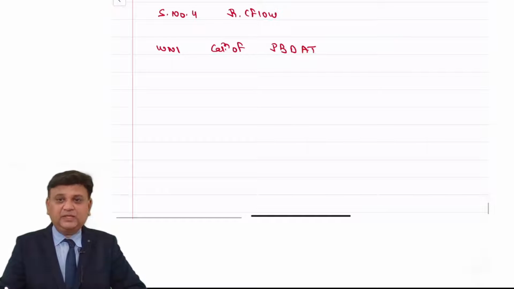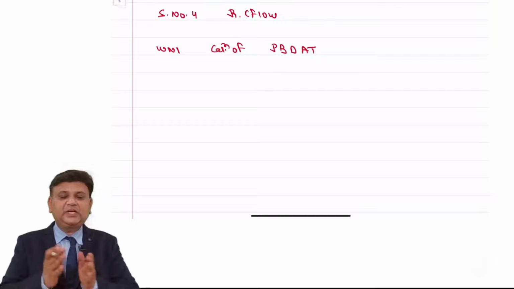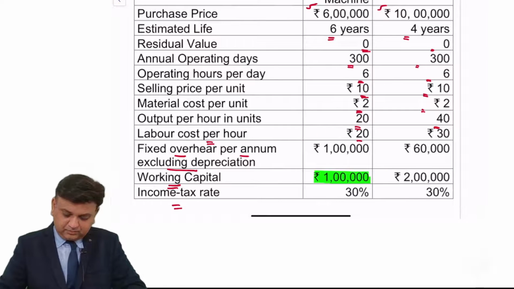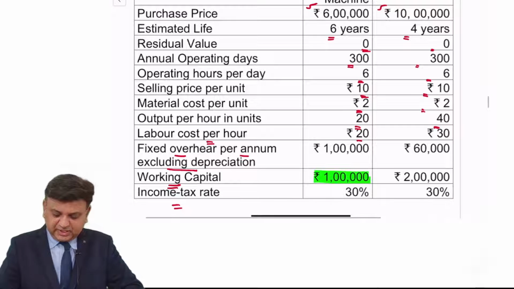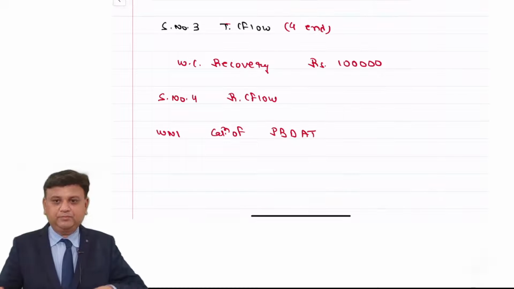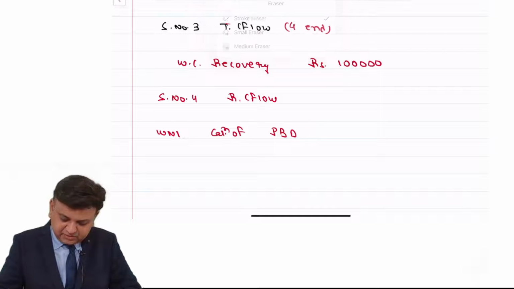Because yearly depreciation is going to be different and the remaining cash flows are going to be same, that is the reason. We'll make the calculation of the recurring cash flow from the given information. First of all, profit before depreciation and taxation, and then we'll consider the depreciation.